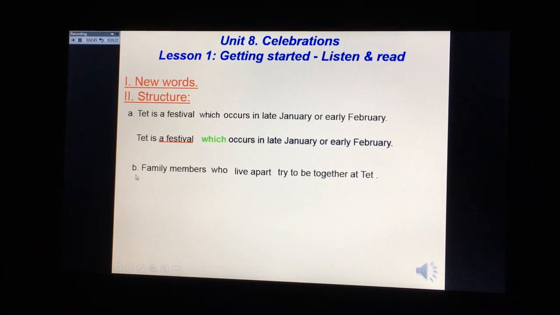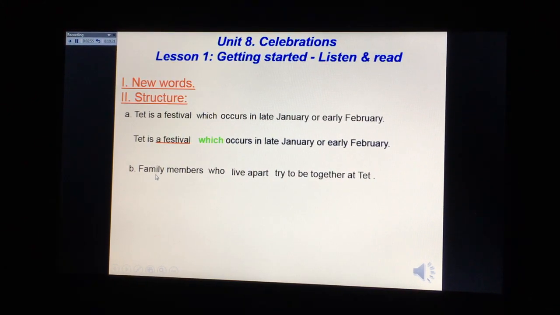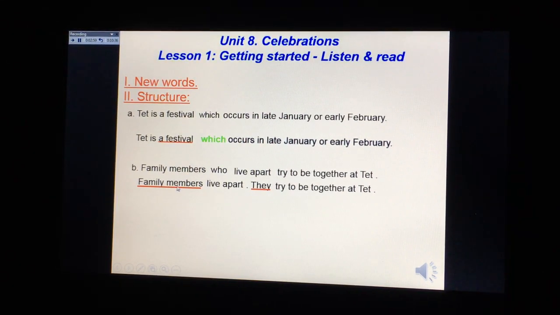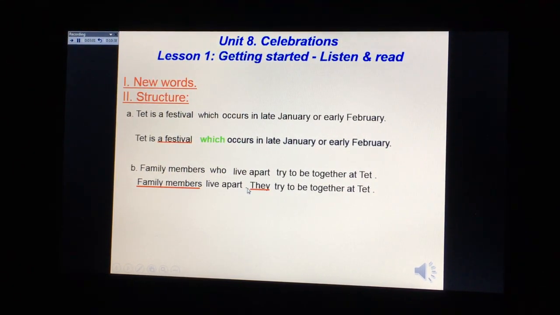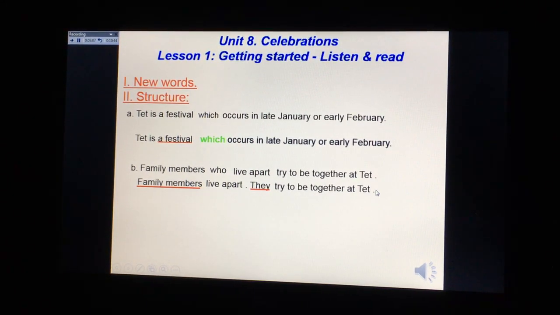Now move to sentence B. Family members who live apart try to be together at that. So it is basically from two sentences here. Family members live apart, one sentence, because we have a full stop here. They try to be together at that, and here is a full stop.